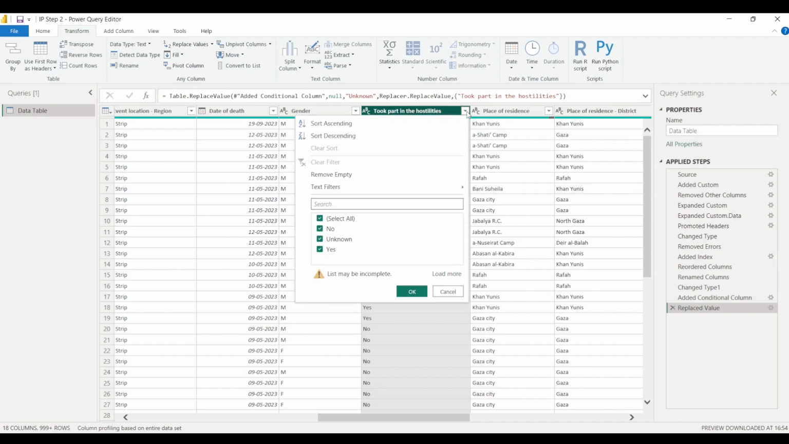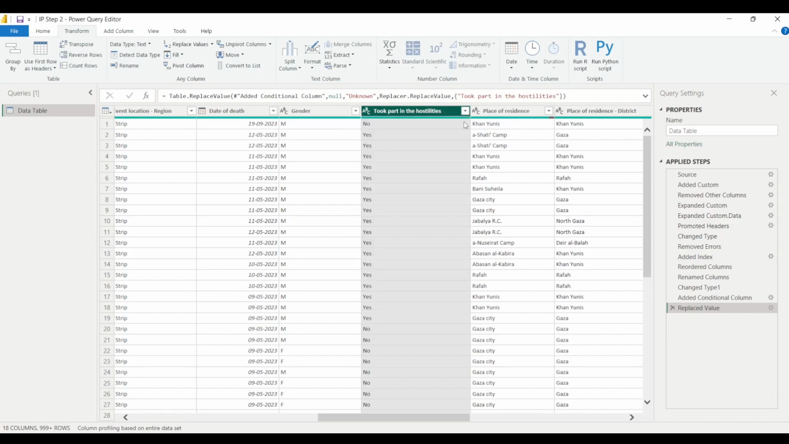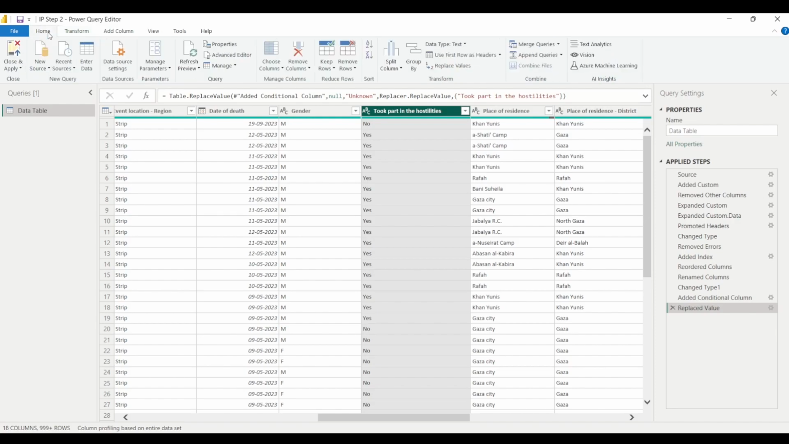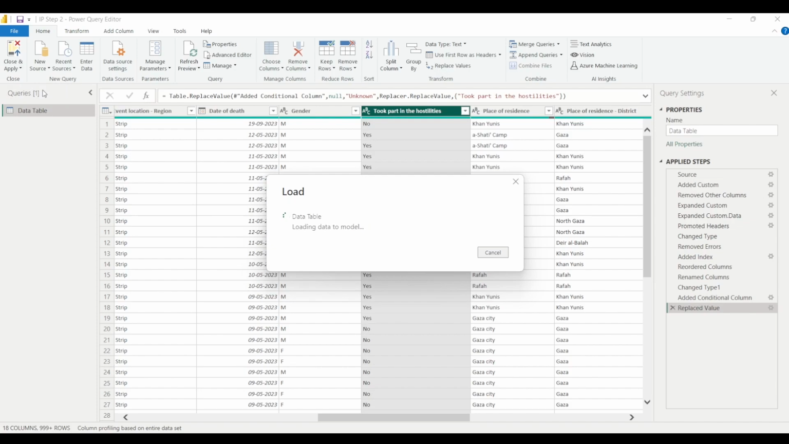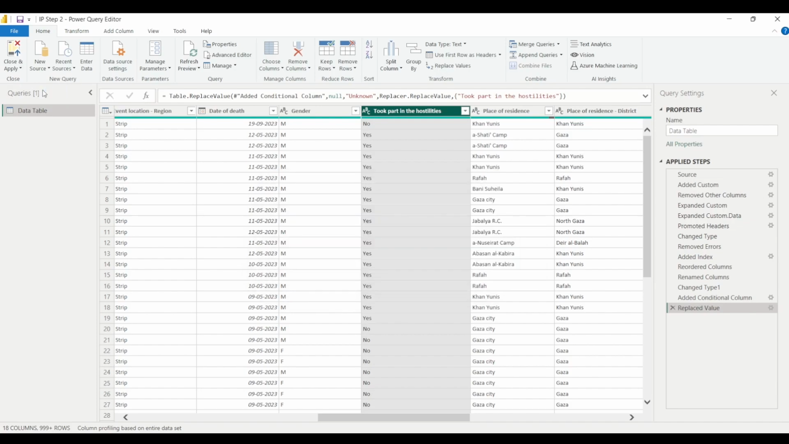If I click on the drop down, these are the categories that we have, and you can see that there are no null values now in this particular column. And you also have to keep one more thing in mind. Whatever changes you have made in the Power Query editor, if you want to apply those changes, you will have to apply them from here. Click on the Home tab, then click on Close and Apply, and then click on Apply. And now the changes that you have made are applied, right?